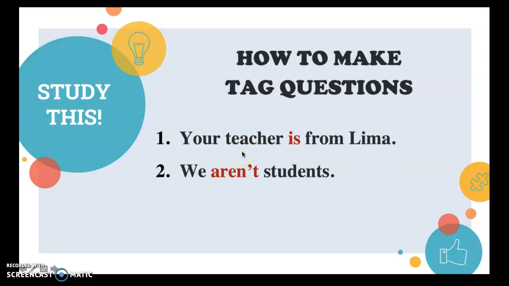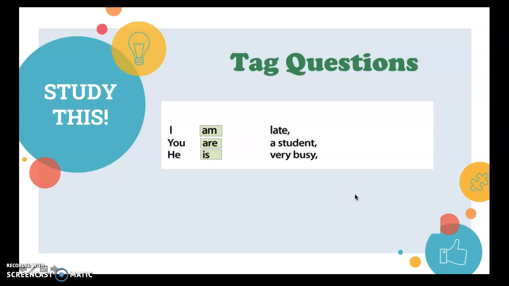So, how can we make tag questions using the present simple? In this case, we are going to focus only on the verb to be. And here we have two sentences. Your teacher is from Lima. We aren't students.